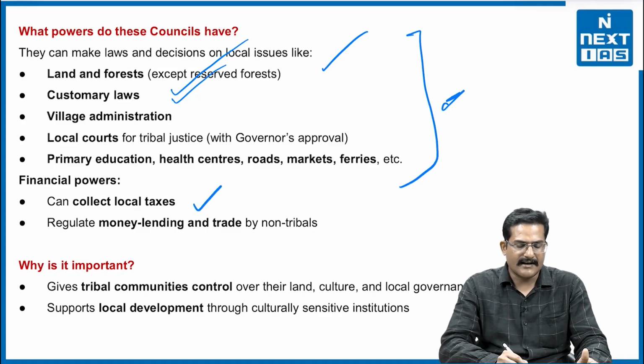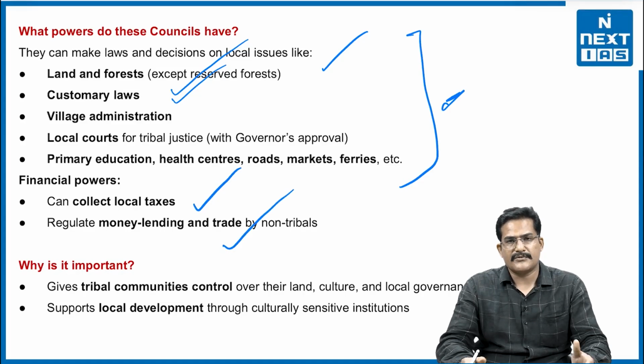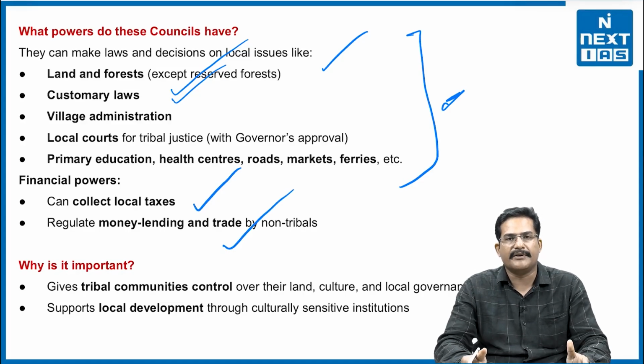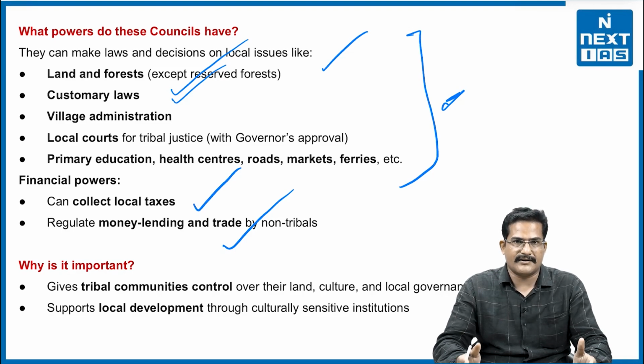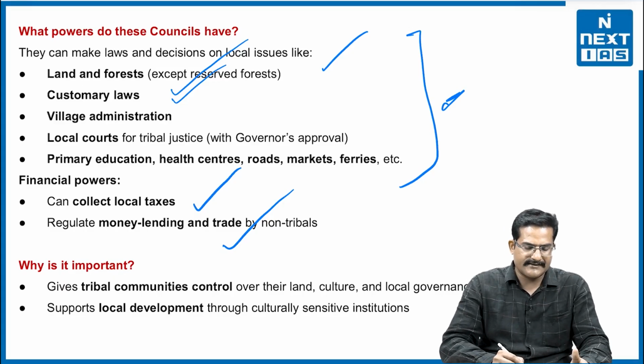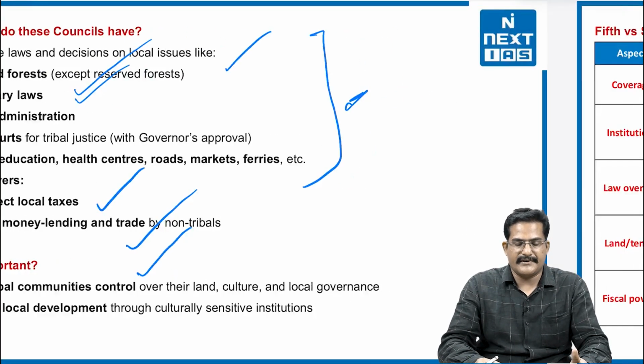For example, they can collect local taxes and regulate money lending and trade in the area, because these are tribally dominated areas. Hence such protection is given to them, just to make sure they are not exploited by outsiders. That is the central plank of the entire discussion, to give any area this special power under the 6th Schedule. Now why is it important? Tribal communities control and support local development. That's why it's very important.